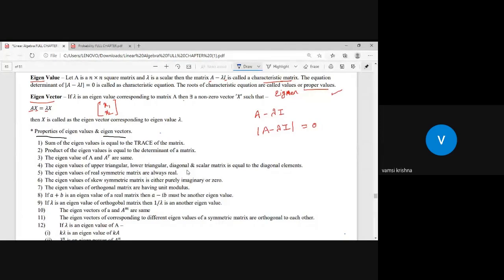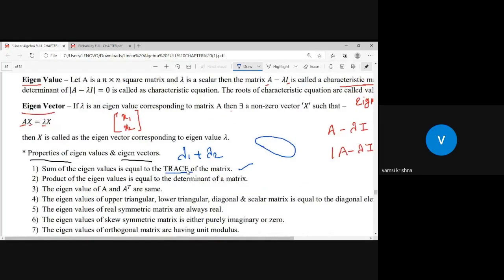the sum of eigenvalues is equal to the trace of the matrix. So, in your problem, if there are two eigenvalues, lambda 1 plus lambda 2, the sum of eigenvalues is equal to the trace of the matrix. That means the sum of principal diagonal elements. And the next property, the product of eigenvalues is equal to the determinant of the given matrix.